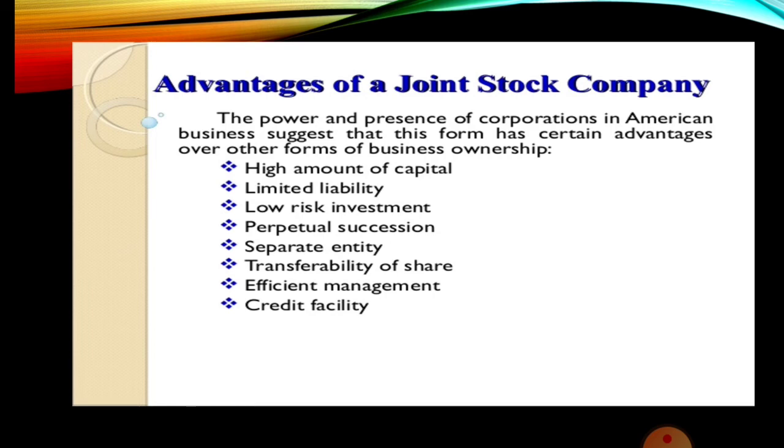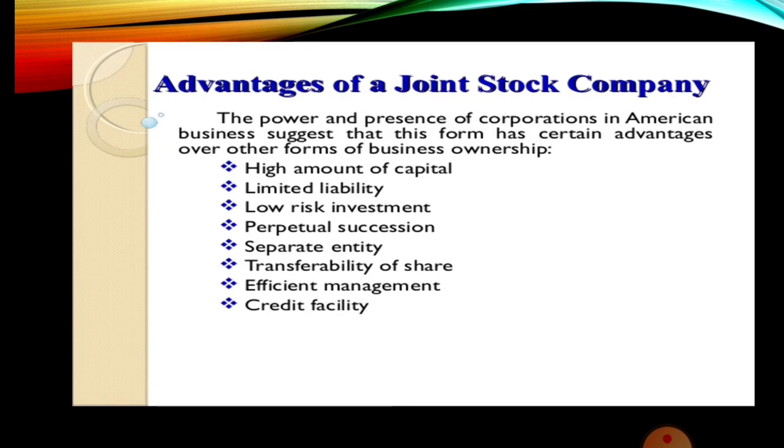Perpetual succession also is an advantage. It is a feature of joint stock company. A company has perpetual and continuous existence. Members may go or new members may come in, but the company continues to exist. This ensures continuity in operation, and the company can undertake long-term investments. There is no risk of the business being wound up at any time. Even if anything happens to the members, it is not going to affect the business.